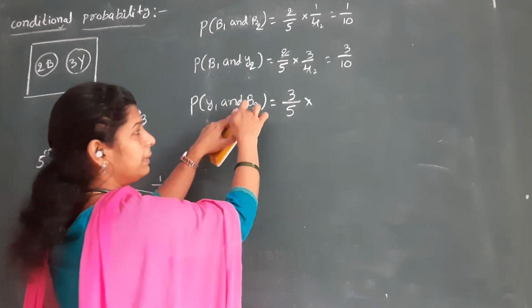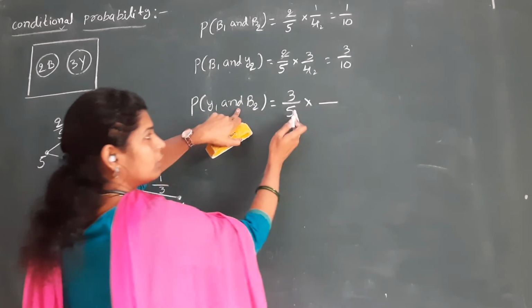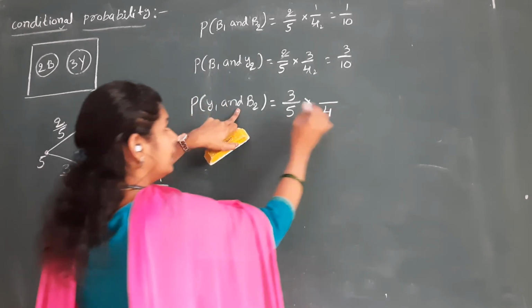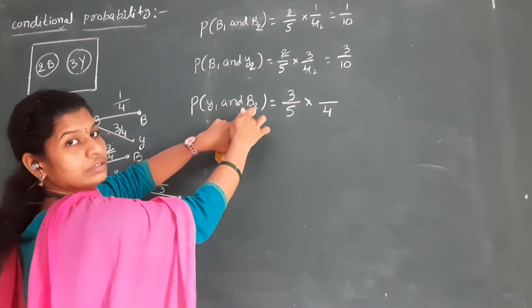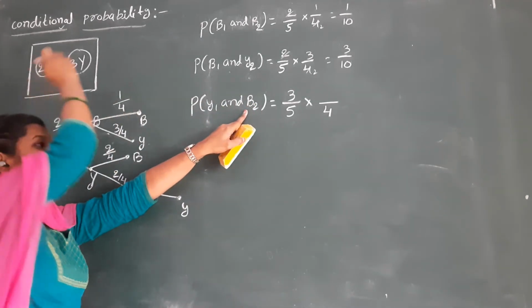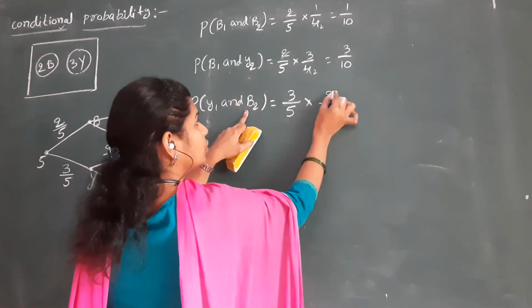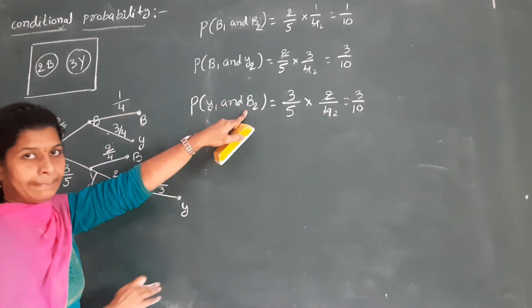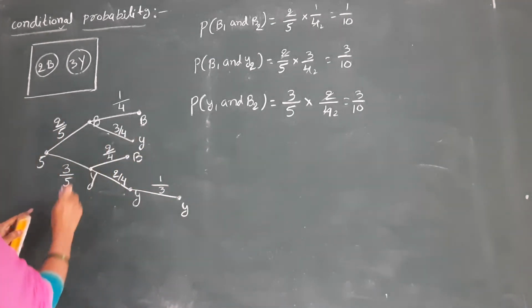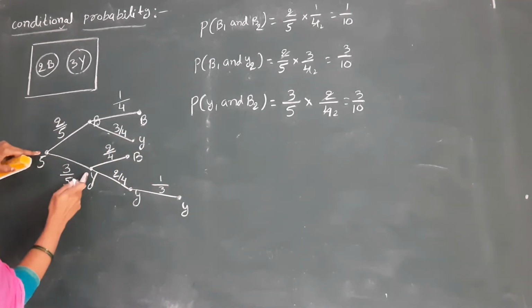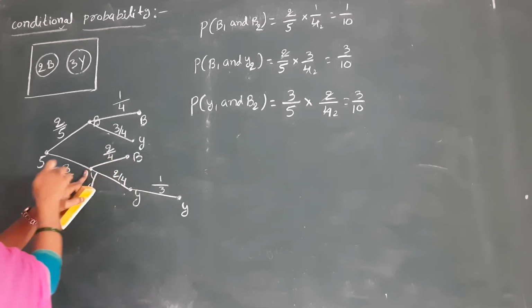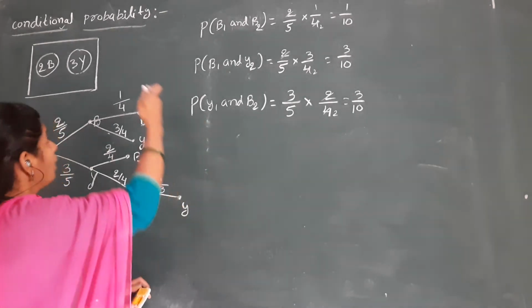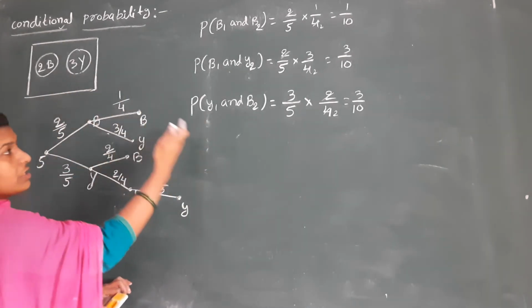And it indicates a multiplication. Already I selected one ball, that means 1 is reduced from this 5, that is 4. Next, the second one is a blue ball. How many blue balls are in this? 2. 2 by 4, and simplifying, again we will get 3 by 10. So from the Venn diagram also, first one is yellow ball, second one is blue ball, 3 by 5 into 2 by 4. From the Venn diagram we can write it, or else by seeing the picture directly we can write.